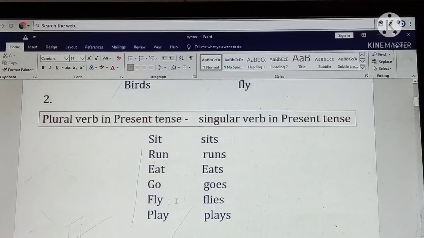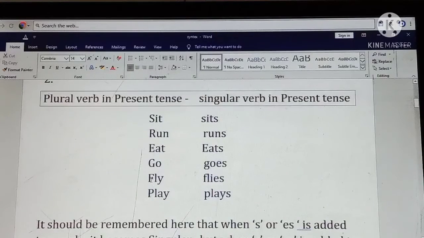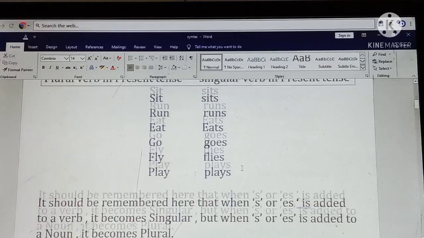Fly, flies. Here, after writing fly, y is at the last. So while changing it from plural to singular, y will be changed to i and es will be added. Then the plural form fly will change into the singular form. Play, plays.